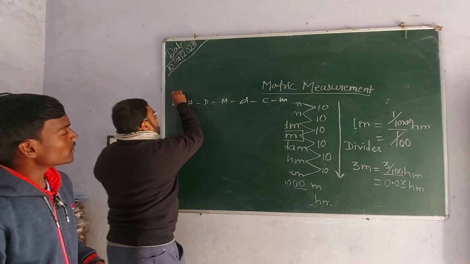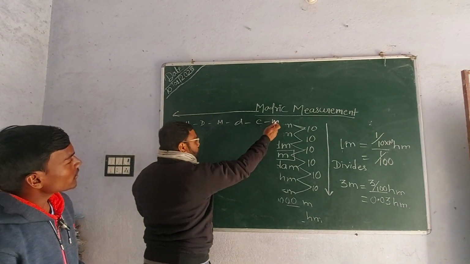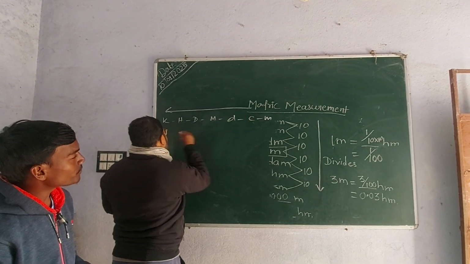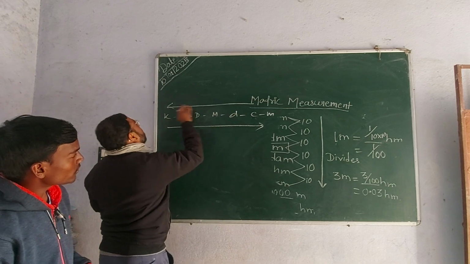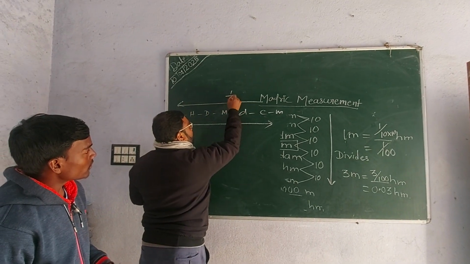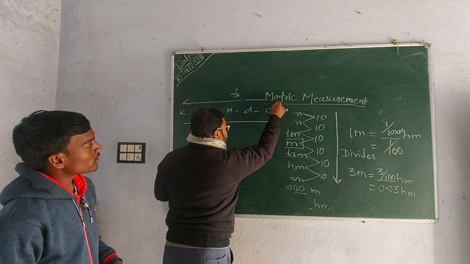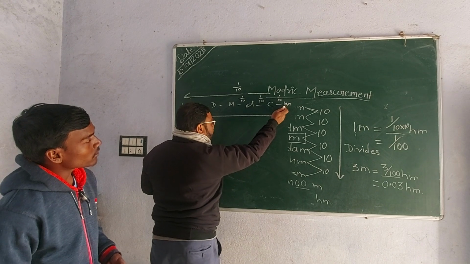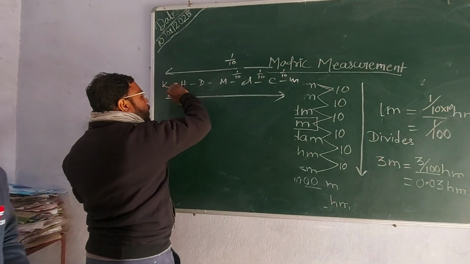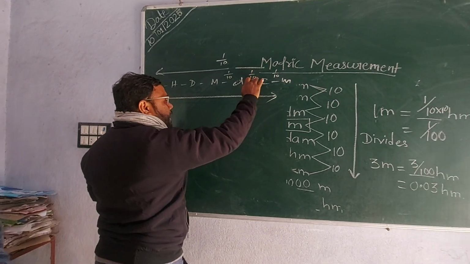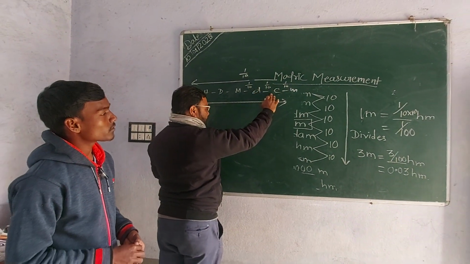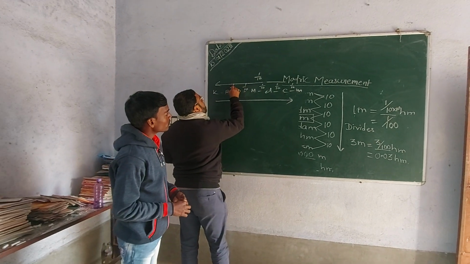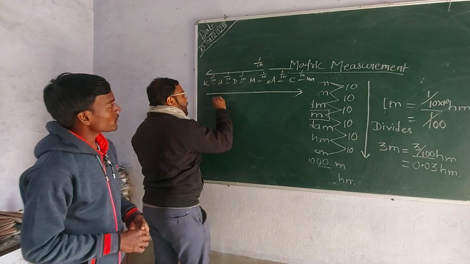Now there are two sides. If we are moving from the lower quantity to the higher quantity, we have to divide by 10, meaning there is a gap of 1 by 10, 1 by 10, 1 by 10. If we are converting the lower quantity into the higher quantity, we multiply by 1 by 10 in each gap between units. In this way we have to represent the data correctly to the student.